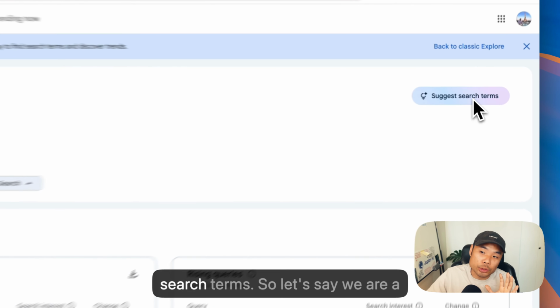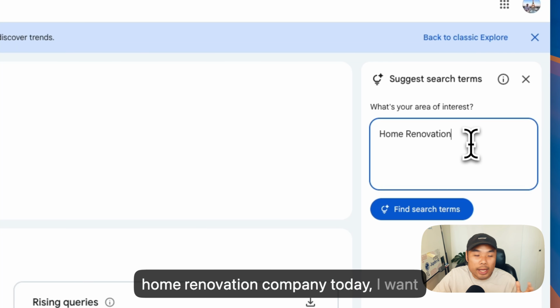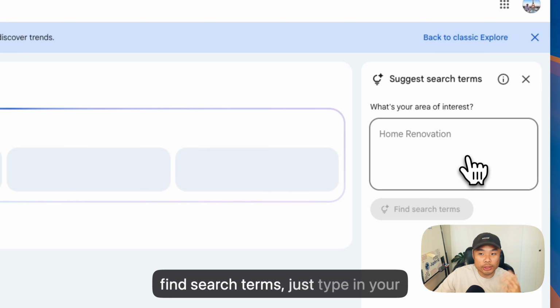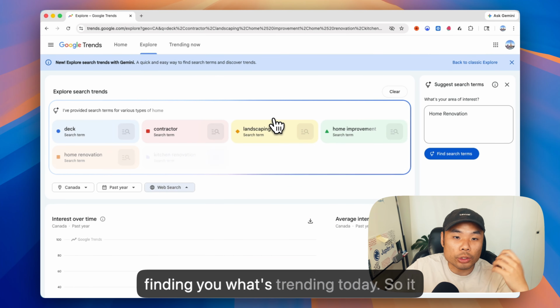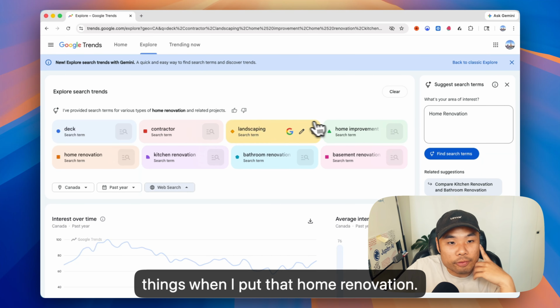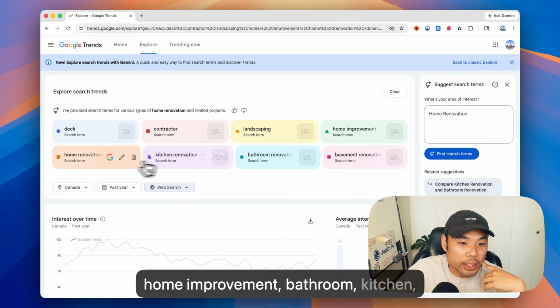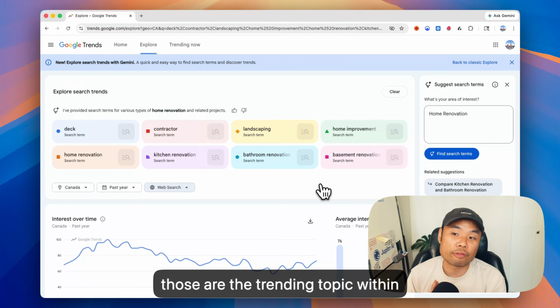suggest search terms. So let's say we are a home renovation company and want to make more videos for our content. So we find search terms, just type in your niche, and it will start running and finding you what's trending today. It shows up with 8 different things when I put down home renovation. We see deck, contractor, landscaping, home improvement, bathroom, kitchen, basement. So you can obviously see those are the trending topics within home renovation.